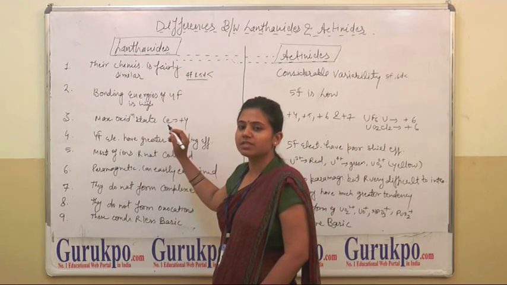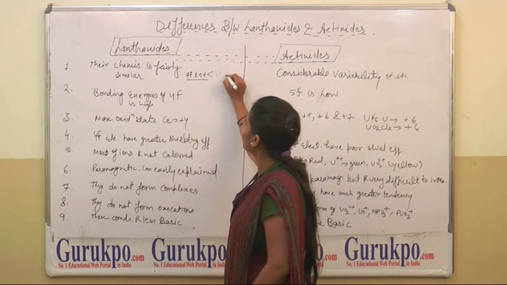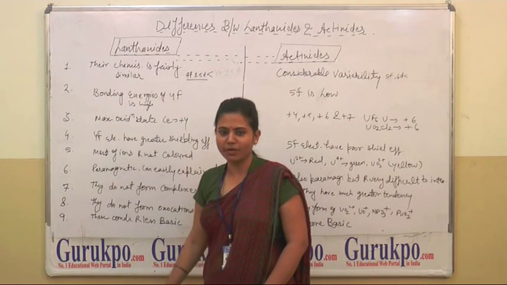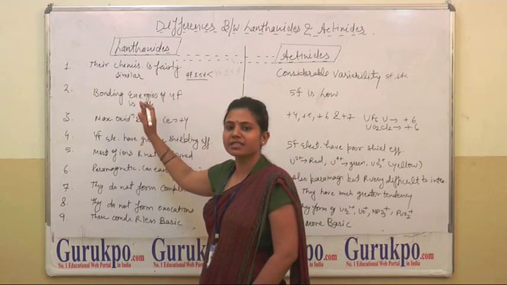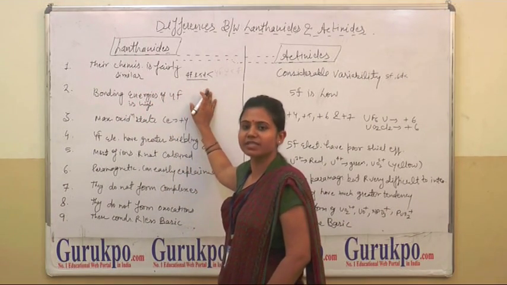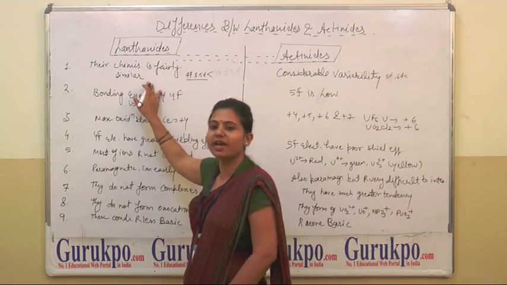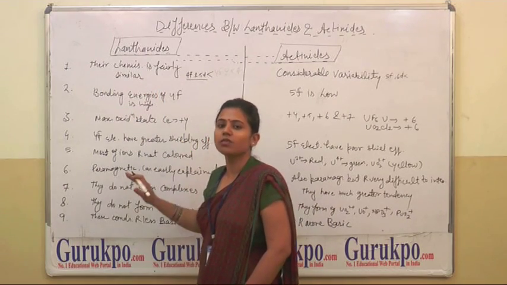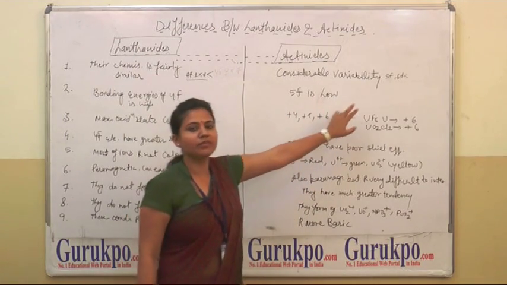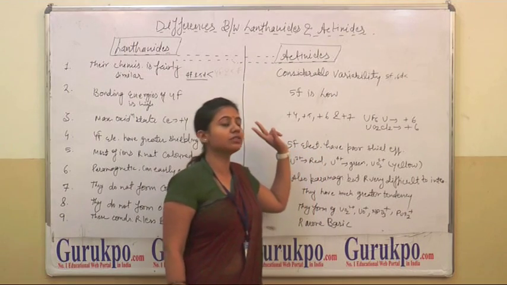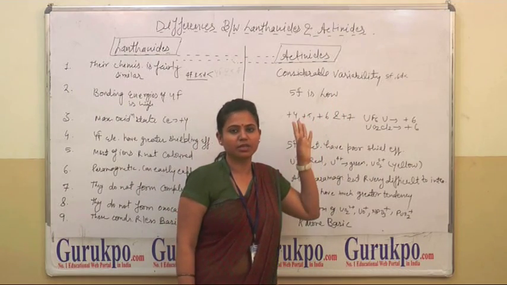Which are shown here just because of the nature of 4f and 5f energy levels. Now, the first difference is their chemistry. In lanthanides, there is a large gap between 4f and 5d, so their chemistry is fairly similar. Vice versa occurs in actinides. In the case of actinides, there is a small gap between 5f and 6d. These compounds and molecules have considerable variability, right?